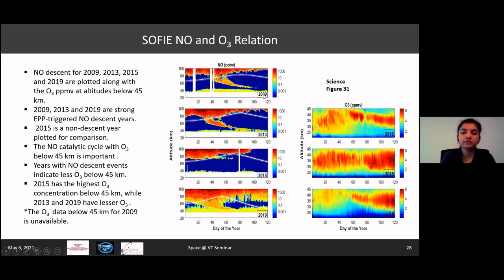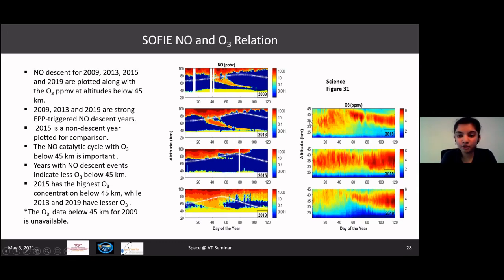The first one is for 2009. Unfortunately, we don't have SOFI data available for ozone at 45 kilometers and below, so I don't have anything to compare it with here. In 2013, which was the other descent year, we can see that as nitric oxide descends downwards, during the same period between days 20 and 60, the concentration of ozone tends to decrease, and the concentration of ozone increases once again after nitric oxide returns back to its usual height.